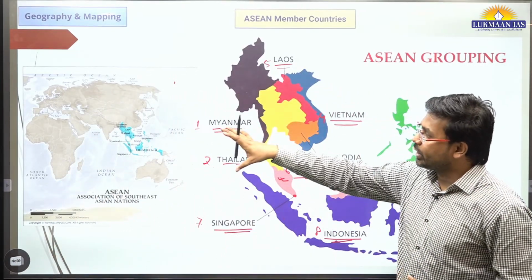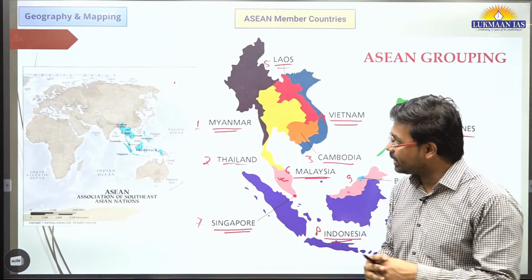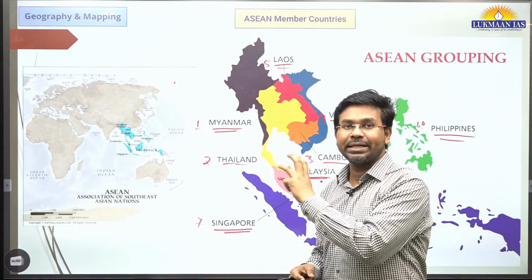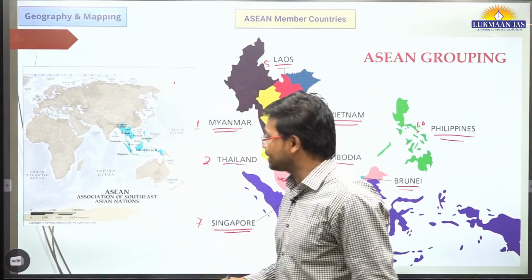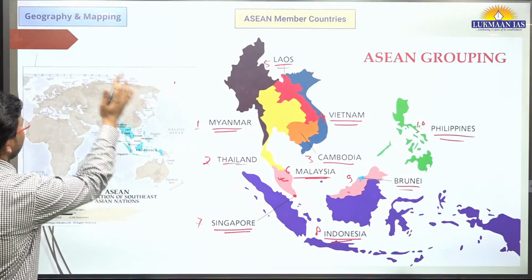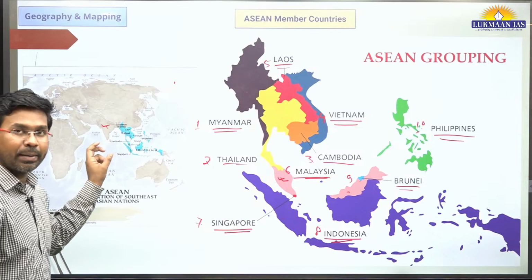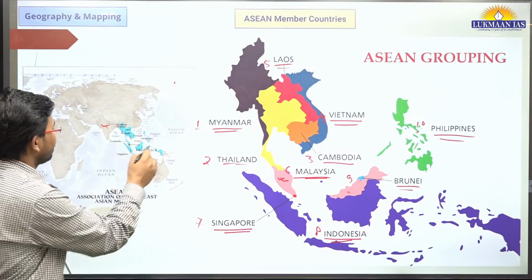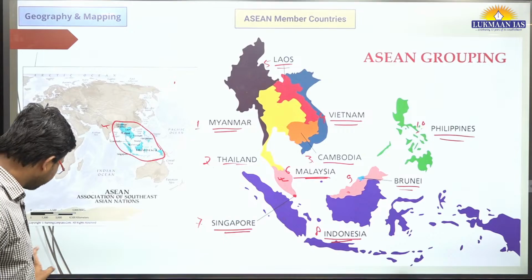So we have also included another map. This map will help you to understand where these countries are located. So this is where the location of these countries is. To the west of it, we have India, as we know. And this is the entire world map. This is where ASEAN countries are located.